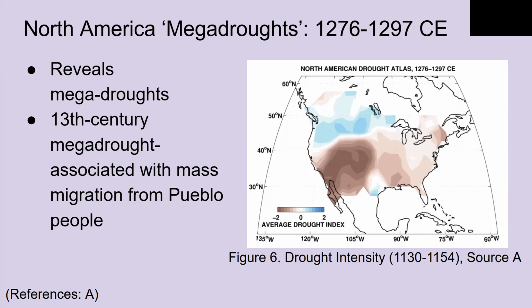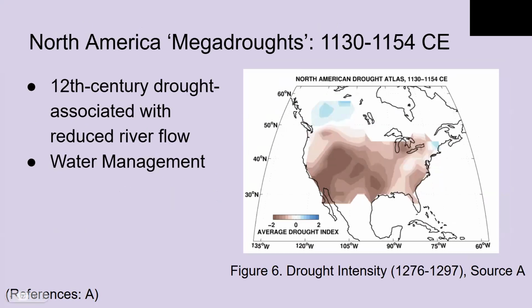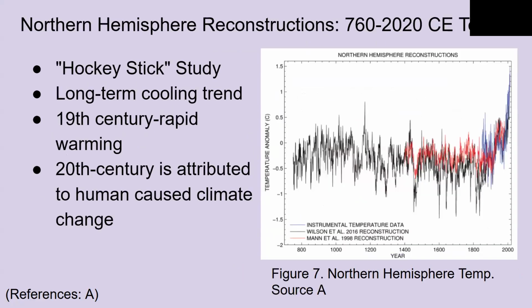The 1130 to 1155 CE graph includes the 12th century drought associated with a decade of reduced river flow in the Colorado River Basin. This graph illustrates one of the most extreme droughts in the region's history. By studying these reconstructions, as explained by Antiochitis, climatologists gain a deeper understanding of past climatic extremes, which helps inform current water management strategies and prepares us for potential future water shortages.